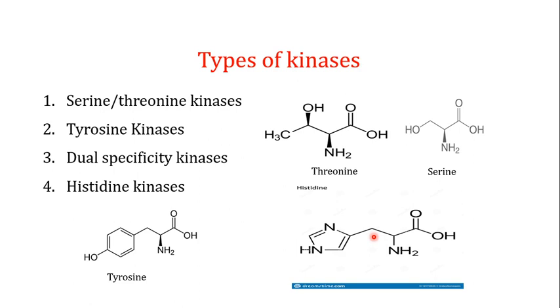The common thing between these amino acids is that all of them have a hydroxyl group. The threonine has a hydroxyl group over here, and another over here. The serine has a hydroxyl group, the histidine has a hydroxyl group, as well as the tyrosine. This means that the attachment of the phosphate group by the kinase enzyme needs the presence of a hydroxyl group.